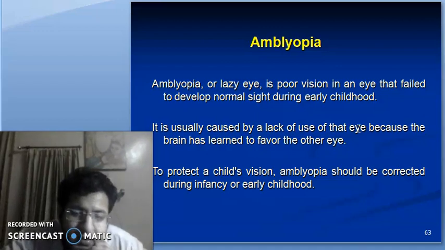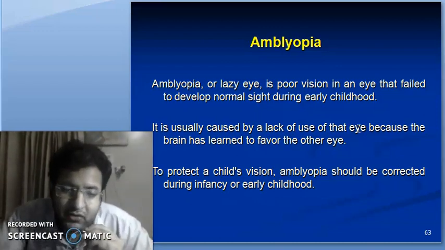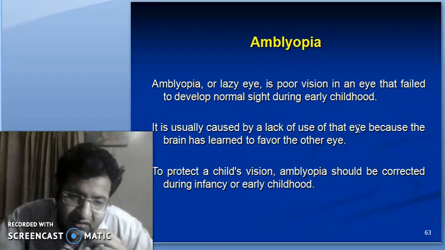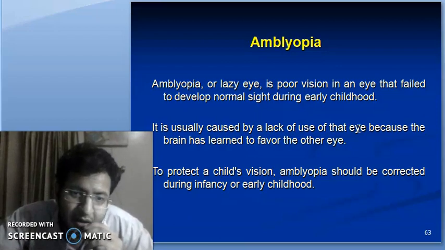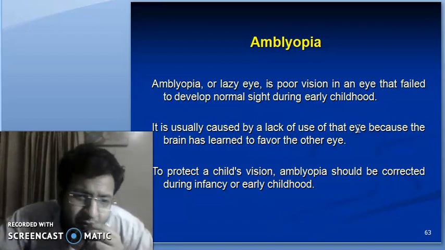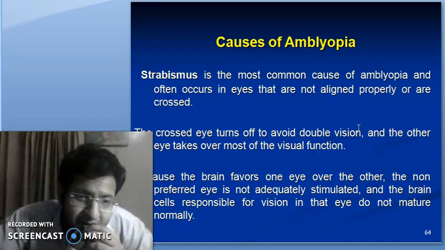And this is usually caused by the disuse of that eye because the brain has learned to favor the other fixating eye. That's why the brain starts ignoring the signals from the lazy eye. Because the lazy eye doesn't send signals, the brain starts ignoring it, and with time this becomes permanent. To protect the child's vision, amblyopia or the laziness should be corrected during infancy or early childhood. Mostly up to 12 years of age we correct amblyopia. Some books consider even 9 years of age.